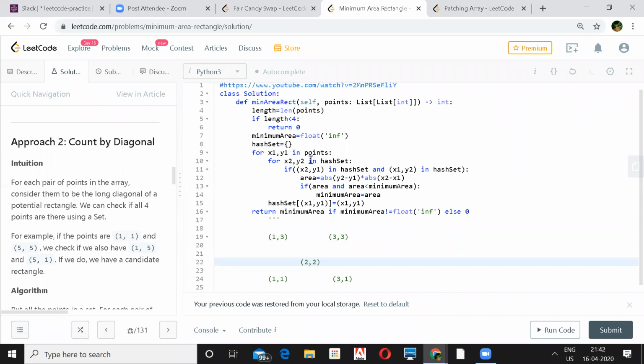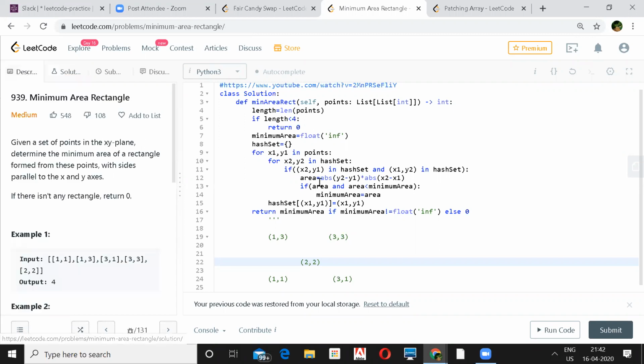Yes, so I'll give it a try. If I find something, I'll share it in the channel. Sure, no problem. So can you actually go through this, Shashank?